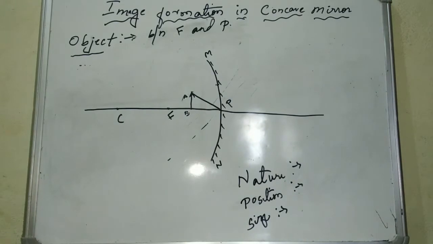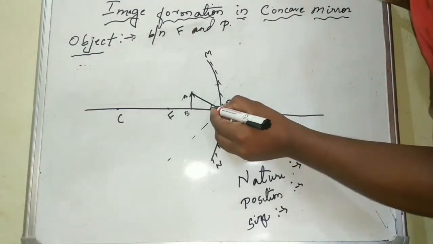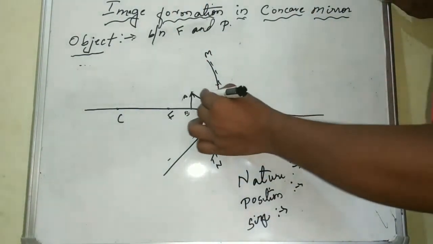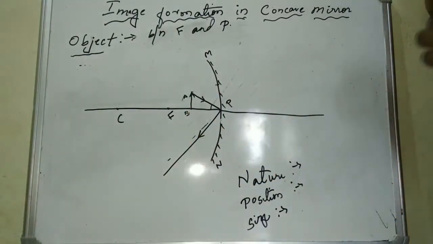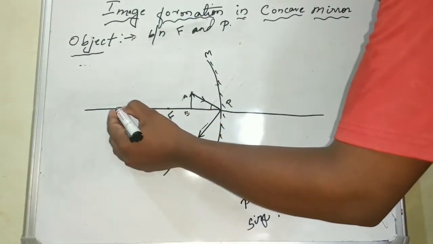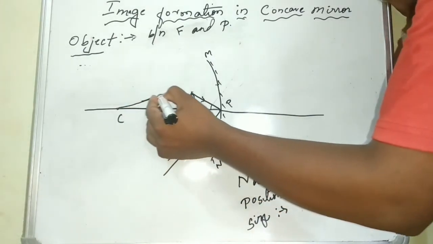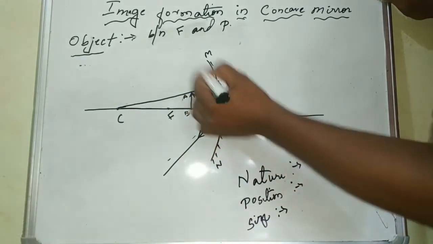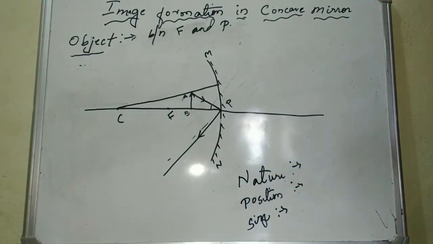The ray that comes from the object will be incident on the pole, and as we know, any ray incident on the pole is reflected back making the same angle, correct? So this is the incident one, this is the reflected one. Here is the center of curvature, and one of the rays will come, that is the real ray, and it will go back.